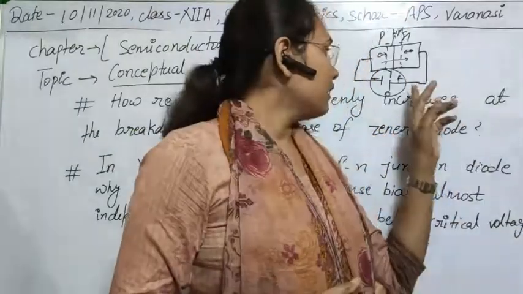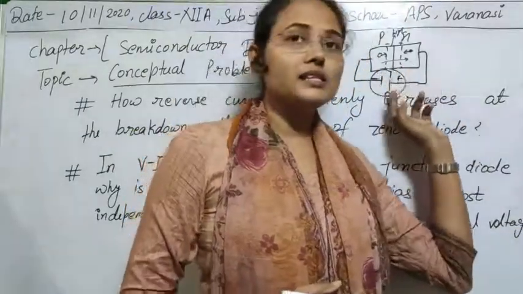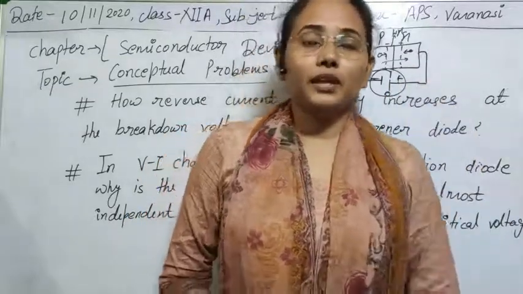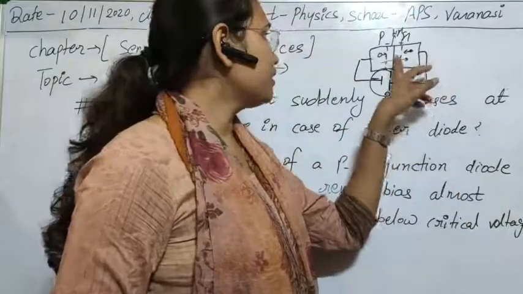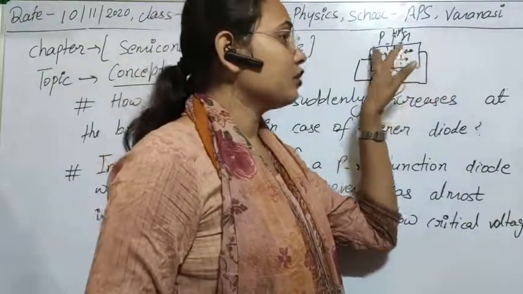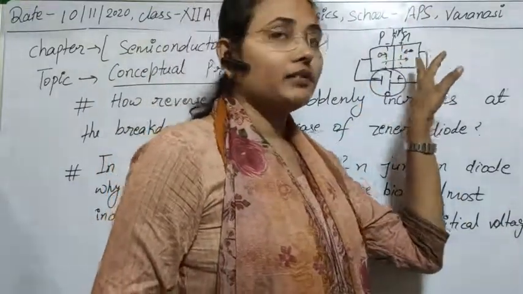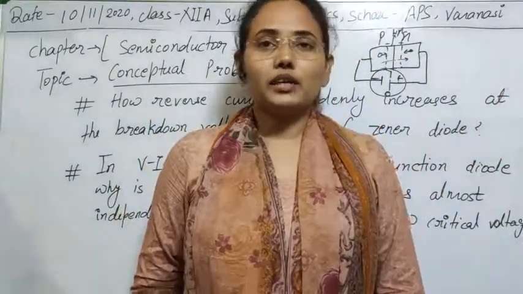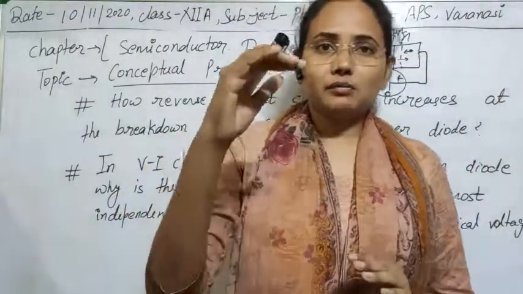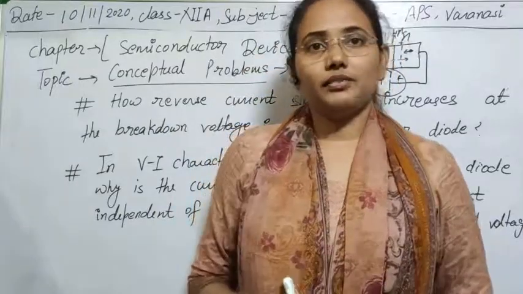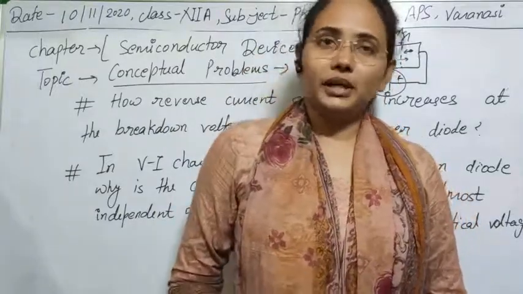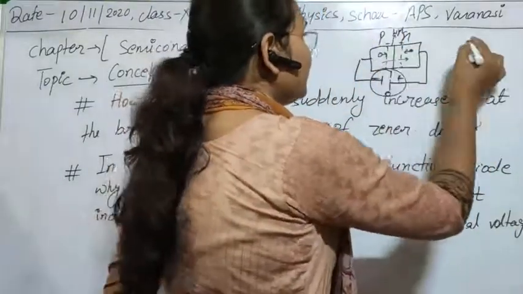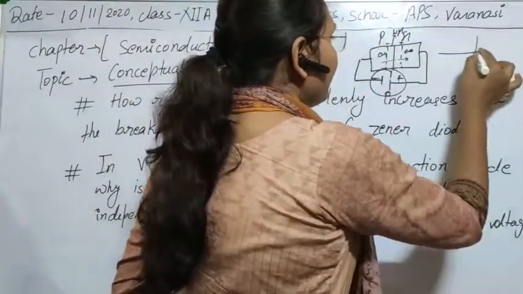If we continuously increase the external potential, it will increase the field strength here, and some electrons can be attracted from the p side and accelerated to the n side. So we continuously get some current after the critical voltage or breakdown potential. So in a normal PN junction diode, we obtain avalanche breakdown.